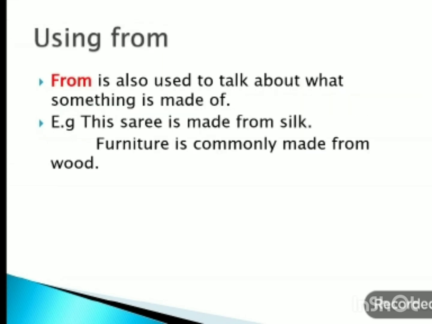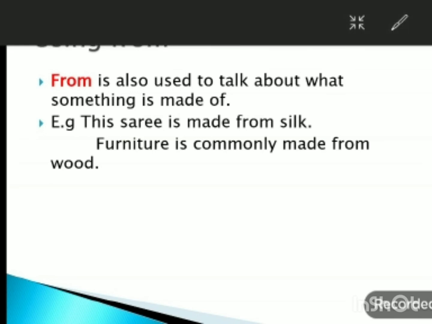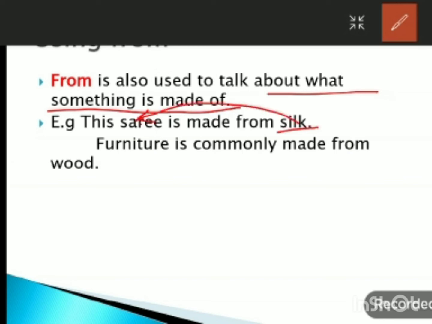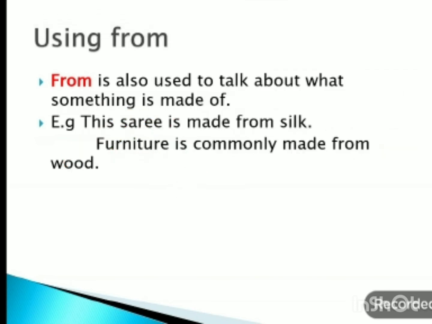Next, from is also used to talk about what something is made of. For example, this sari is made from silk. So for that we have to use from. Furniture is commonly made from wood. So furniture is made from wood. So here we use the preposition from when we talk about what something is made of.